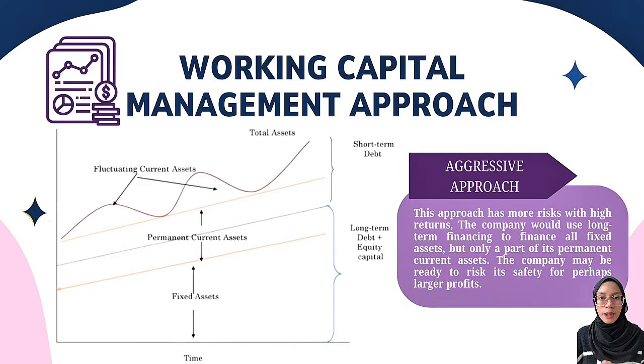There are also three approaches to financing working capital. Number one, aggressive approach. The strategy involves more risk as it uses short-term financing to finance some permanent current assets, but finances all fixed assets with long-term financing. The current ratio under this approach is low and may be less than 1. The reason some companies implement this strategy is that short-term debt is often cheaper than long-term debt. So, many firms may be willing to sacrifice safety or liquidity for possibly higher profit or return. This strategy poses high risk and high return.